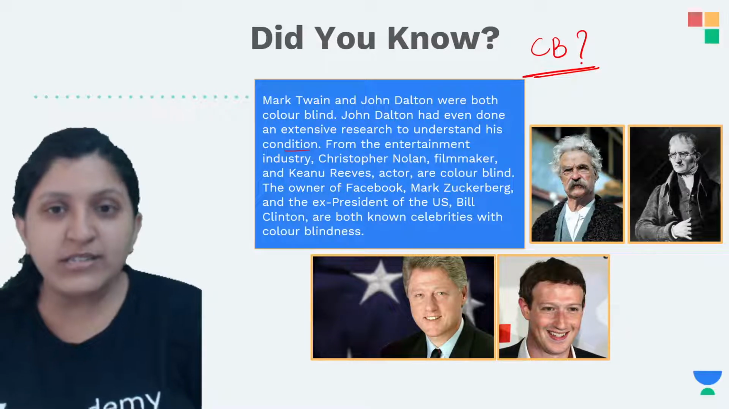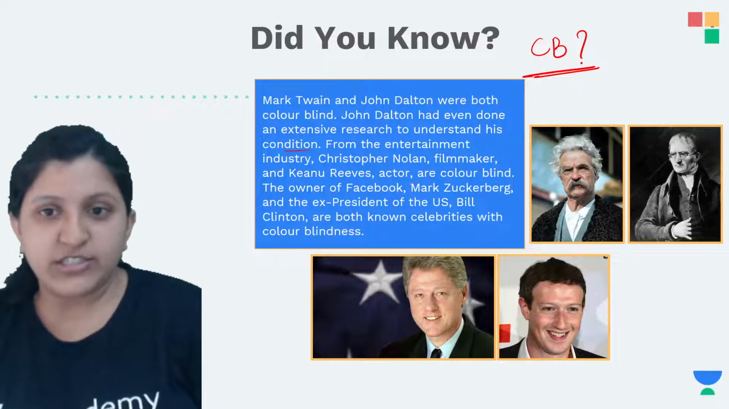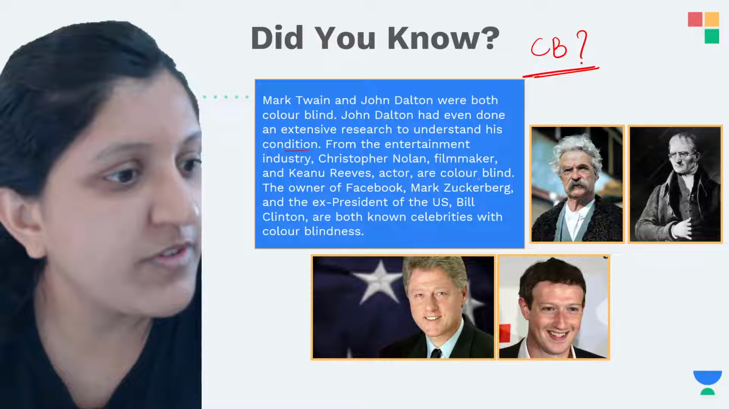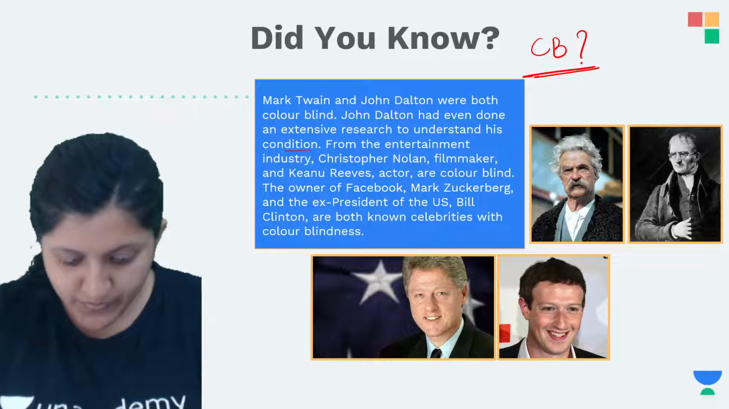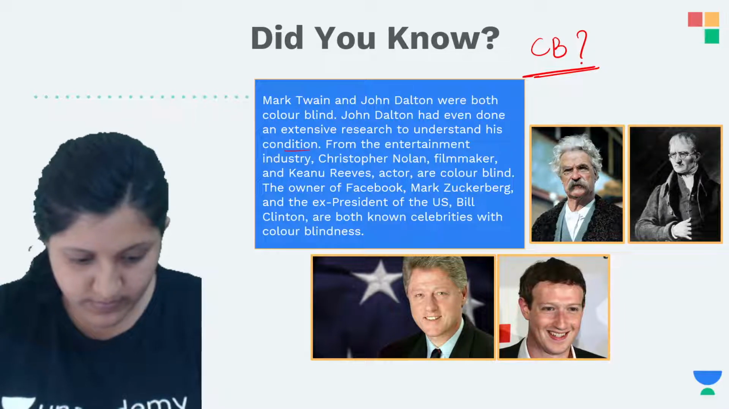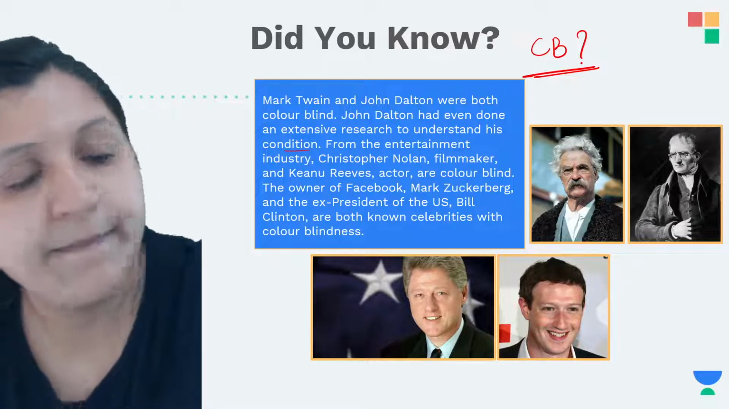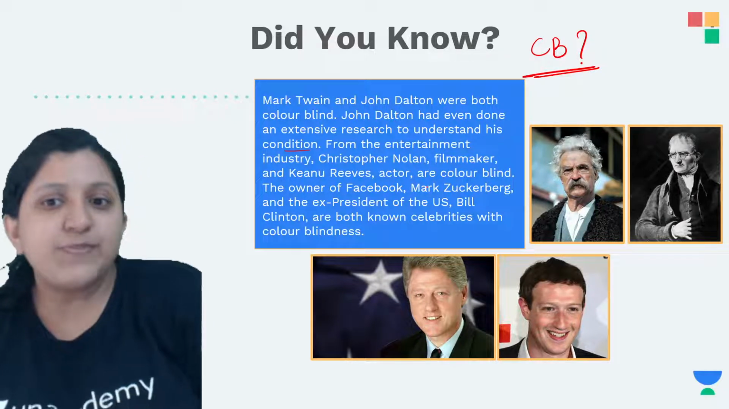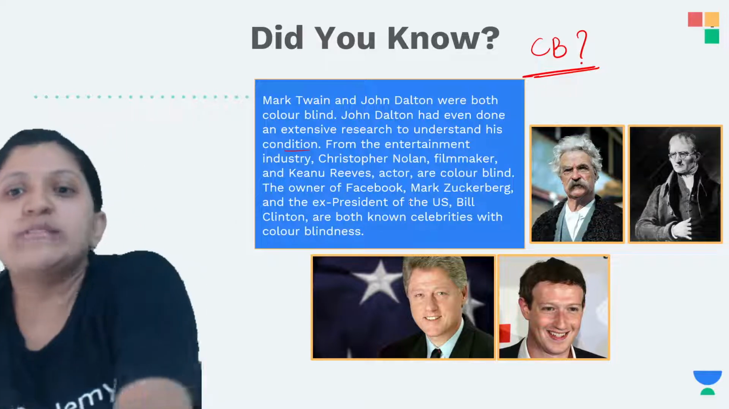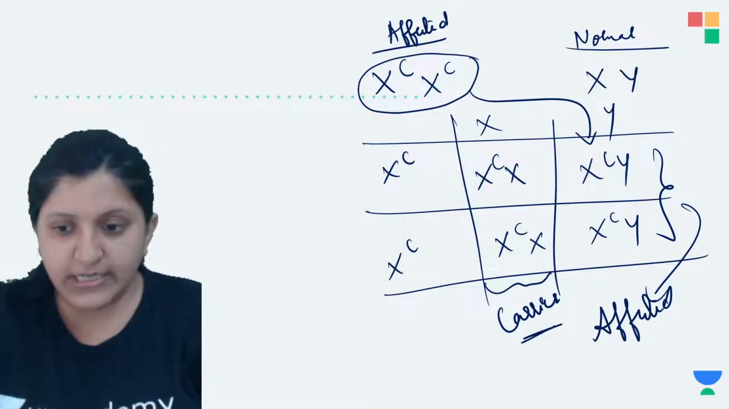Now from the entertainment industry, Christopher Nolan, a filmmaker, and Keanu Reeves, an actor, are also color blind. And along with that, Mark Zuckerberg, the owner of Facebook, and Bill Clinton, the ex-president of the US, are both known celebrities with color blindness. So this is about the data collected.